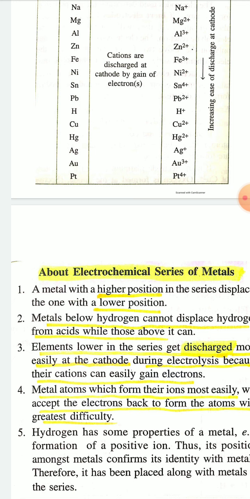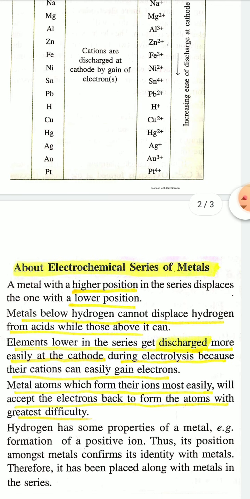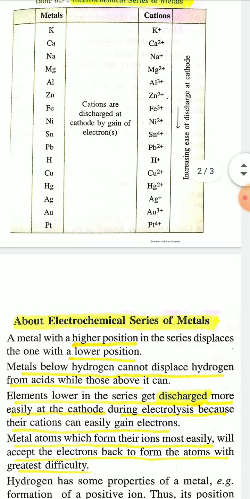Next point, the metals below hydrogen cannot displace hydrogen from acid while those above it can. Metals like sodium, potassium, calcium, zinc, iron are placed above hydrogen, so these metals can displace hydrogen from acid to give hydrogen gas.